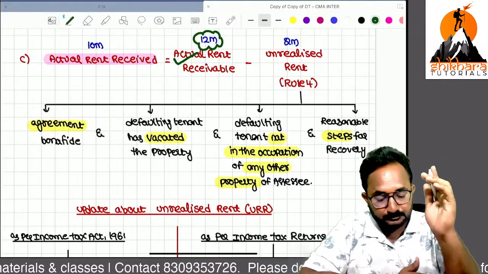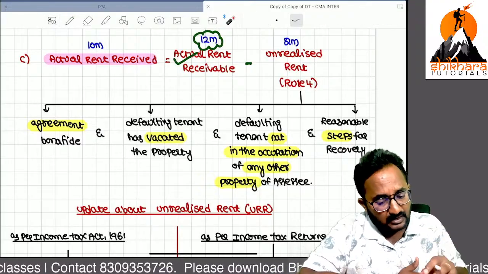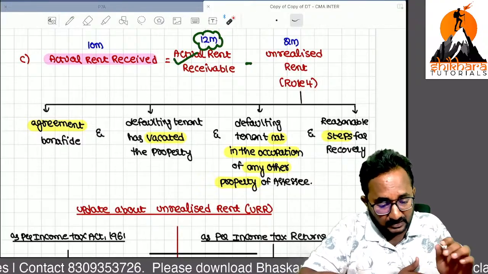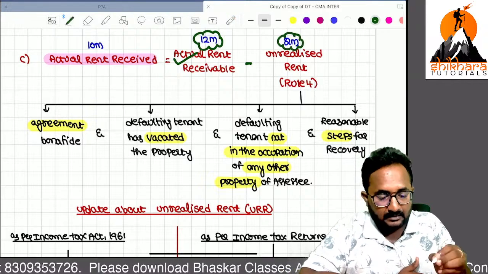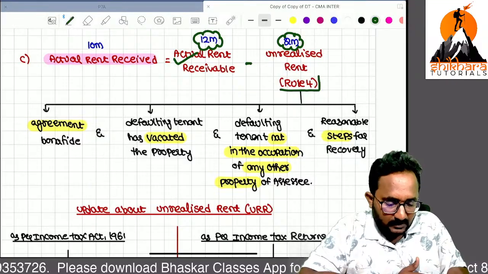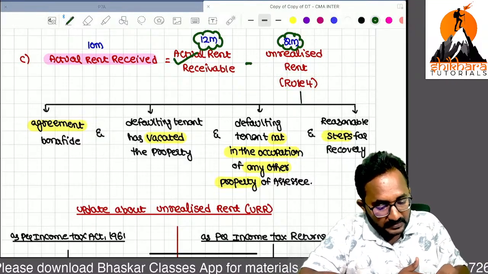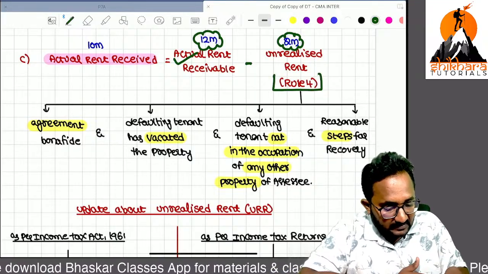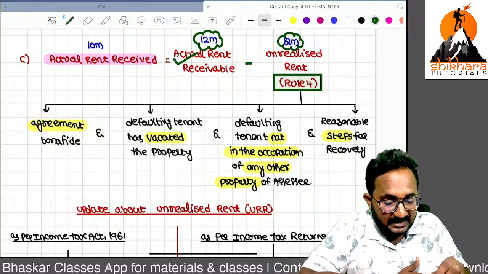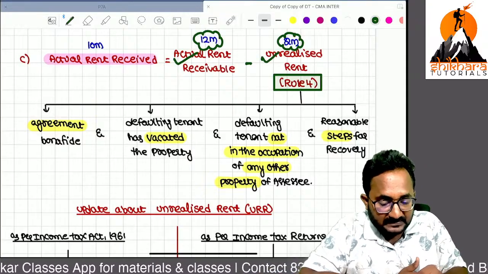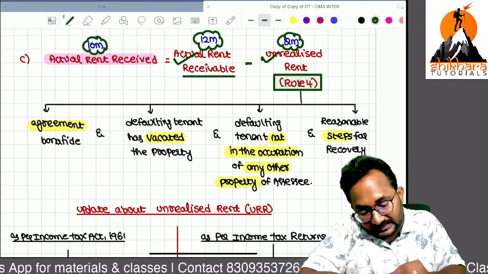Even though you are not receiving 12 months rent, we can tax the 12 months rent. But if any unrealized rent is there, say 2 months rent not received, if the rule 4 conditions are satisfied, then we can remove the unrealized rent from the actual rent receivable. Then finally we get the actual rent received.